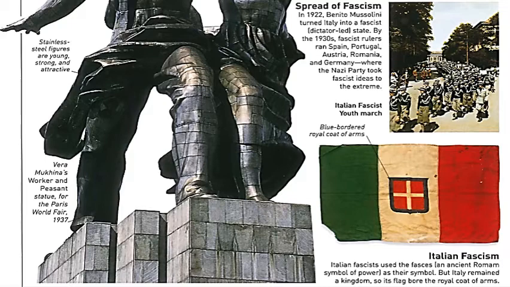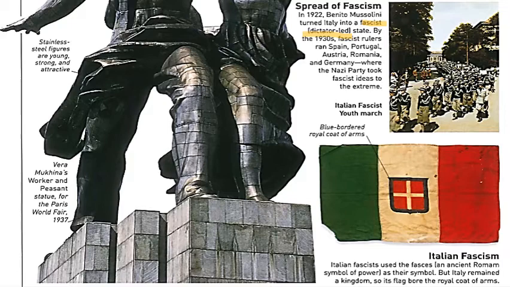In 1922, Benito Mussolini turned Italy into a fascist, dictator-led state. By the 1930s, fascist rulers ran Spain, Portugal, Austria, Romania, and Germany, where the Nazi Party took fascist ideas to the extreme.